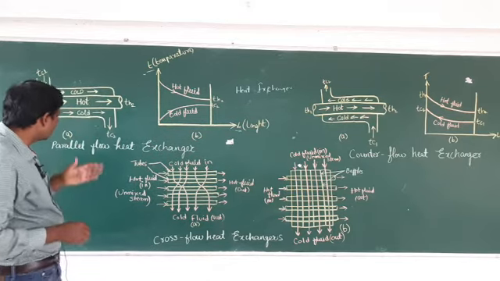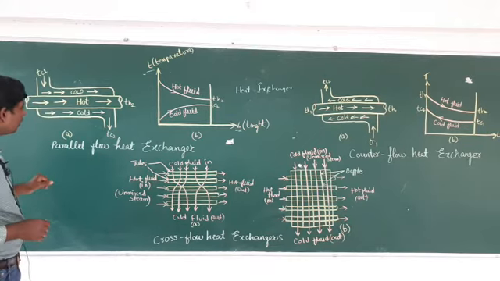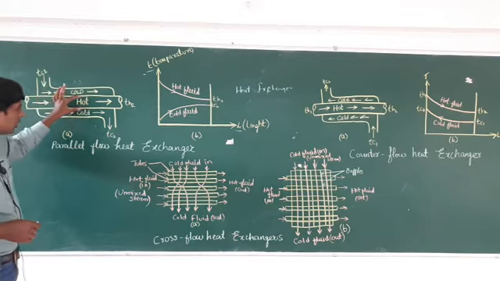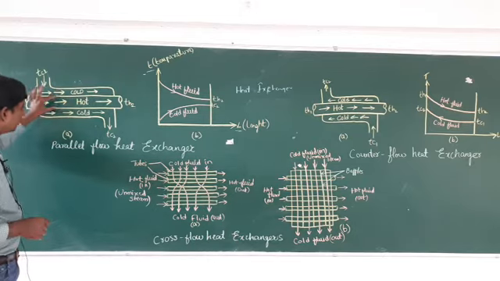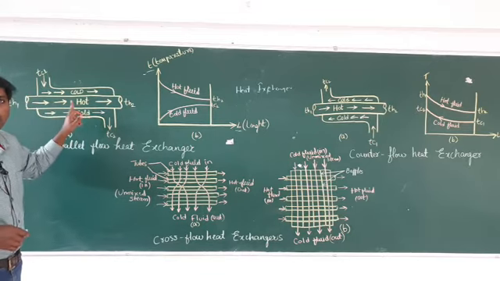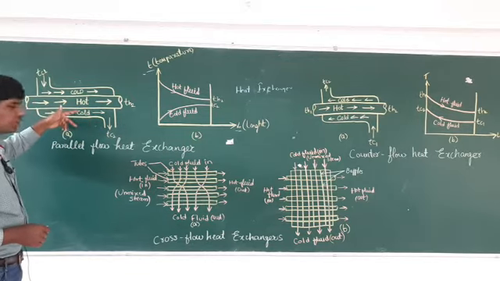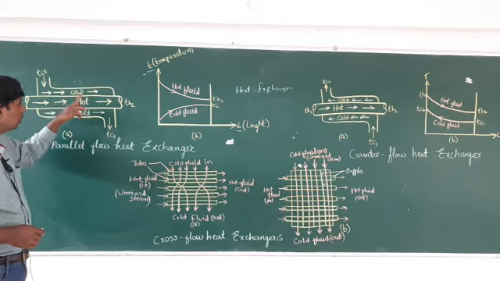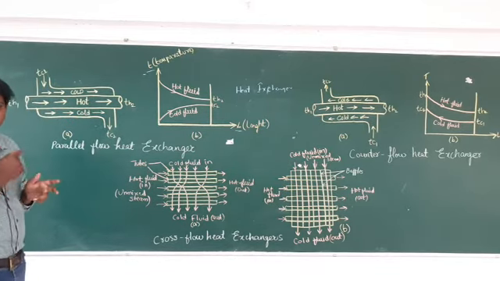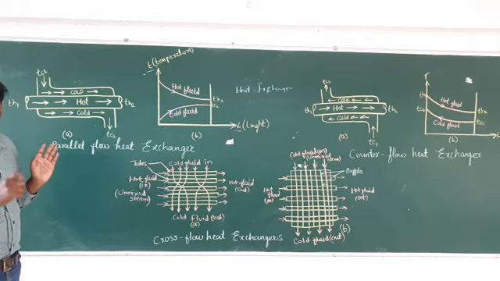So, first we will discuss the parallel flow heat exchanger. In a parallel flow heat exchanger, in this pipe hot fluid is going. If you consider the surrounding, which type of fluid is going? Cold fluid. As you can see, the direction of the hot fluid is from this side to this side, and the direction of the cold fluid is also from this side to this side. For both the fluids, the direction will be the same.